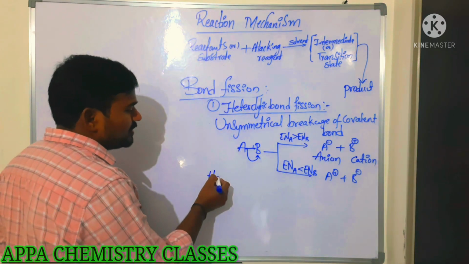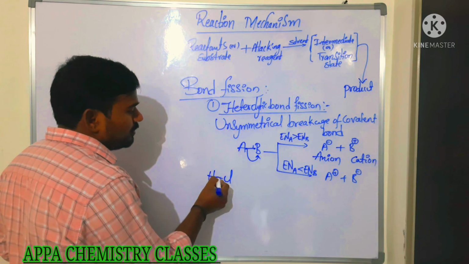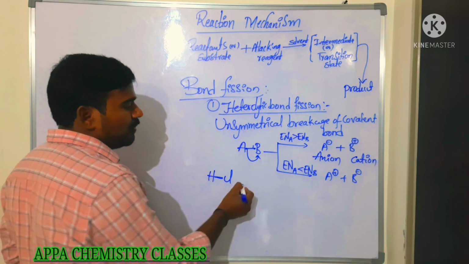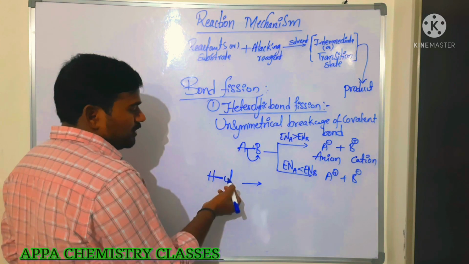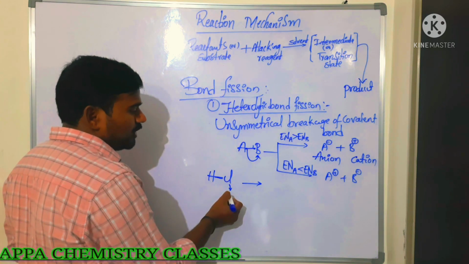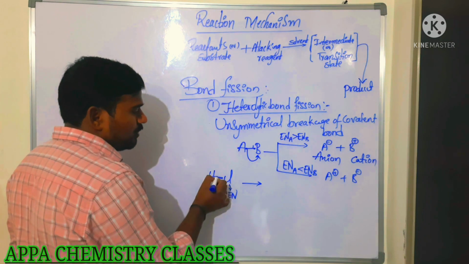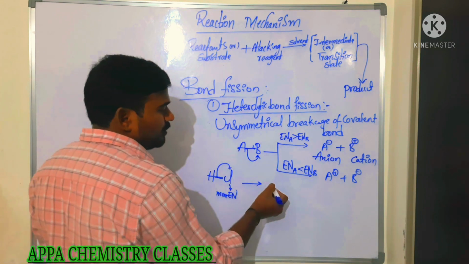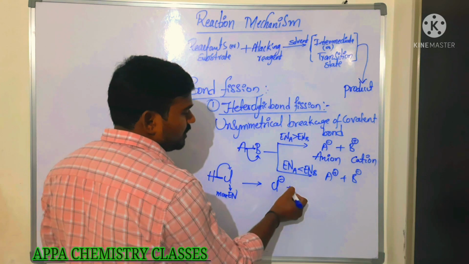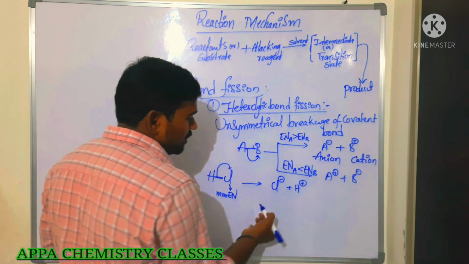You can take HCl. The bond in HCl is a polar bond. Then what happens? Which one will have more electronegativity? Chlorine will have more electronegativity. So this chlorine will attract the bonded electron towards itself. Chlorine will get the negative charge and hydrogen will get the positive charge.